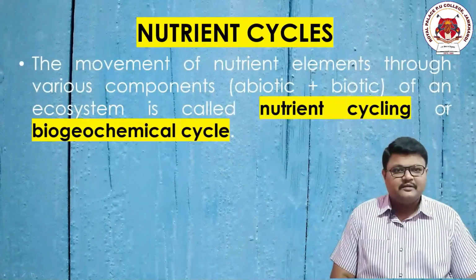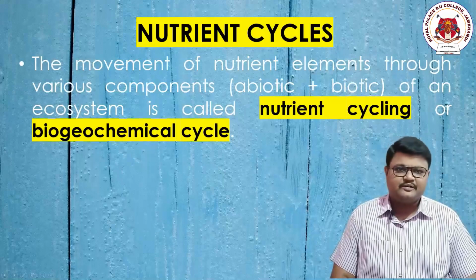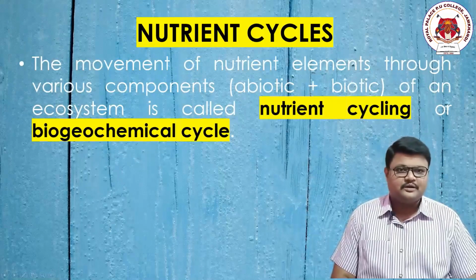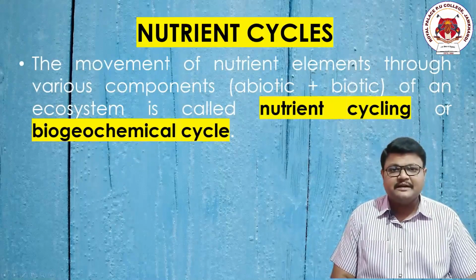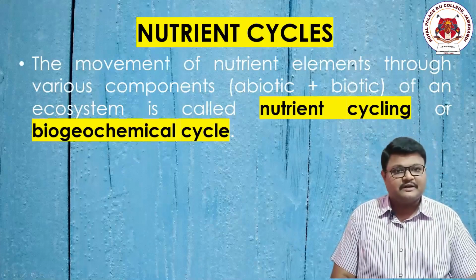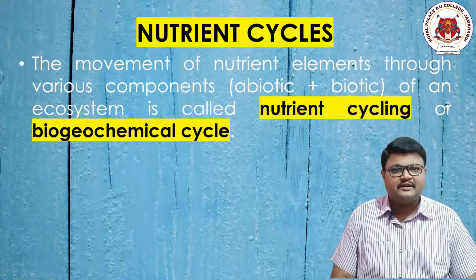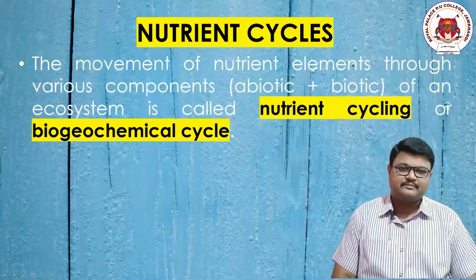So these nutrients are used up from the atmosphere, maybe in the form of air, gas, water, etc. And once again, when we release them through excretion or death, these nutrients should be recycled back to the atmosphere.